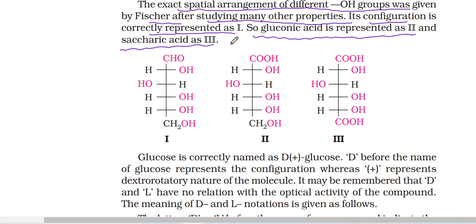They did so many experiments and finally concluded. So only important points are being discussed here, since it is not in our syllabus. Whatever is given in the syllabus, those things we have to discuss and learn. So finally it was concluded that the first one is glucose, the second one is gluconic acid, you can see here, and the third one is saccharic acid.